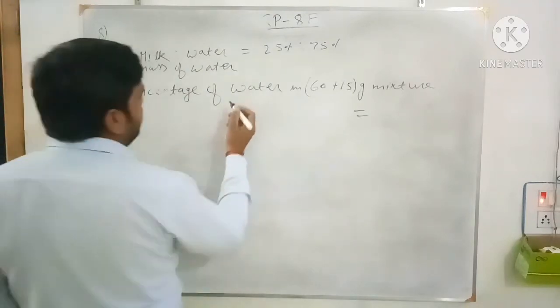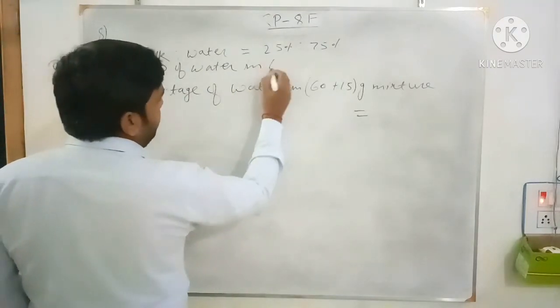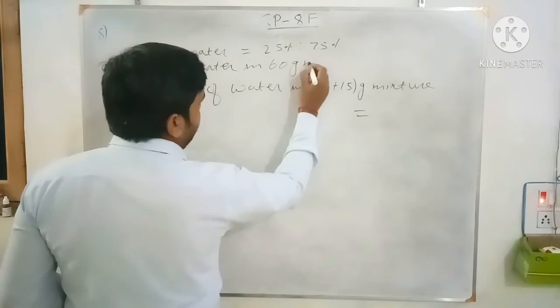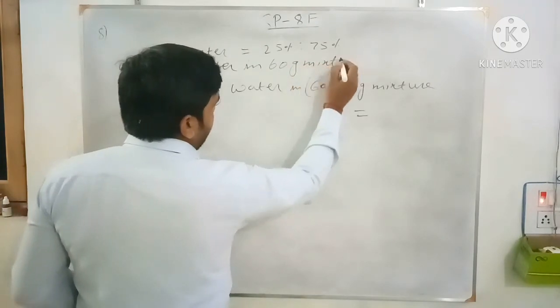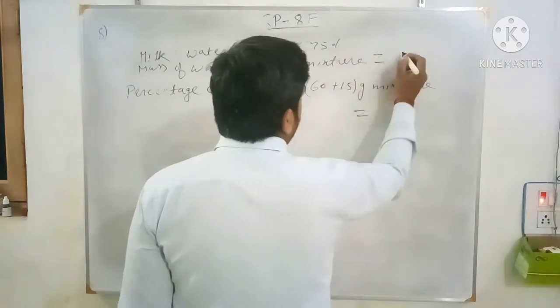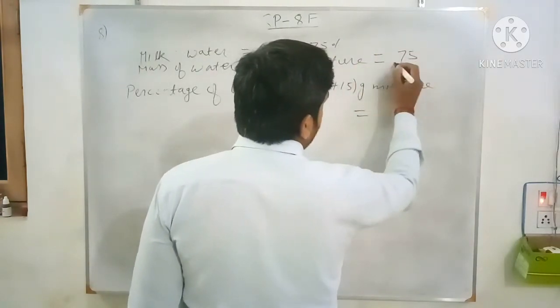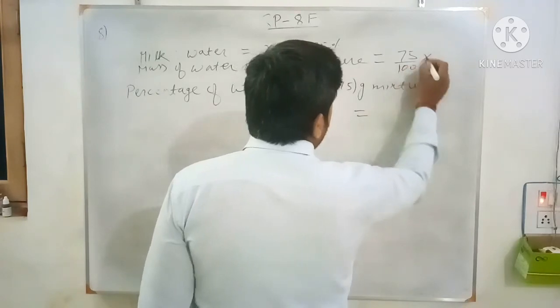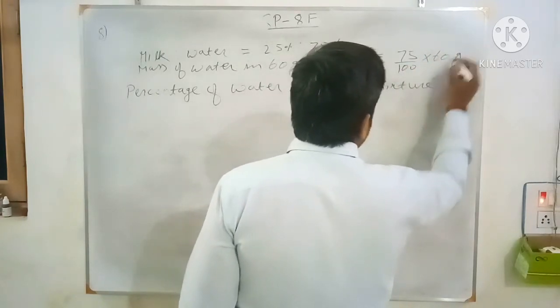Mass of water in 60 gram mixture. So mass of water in 60 gram mixture is what? 75%, that is 75 by 100 into 60 gram.